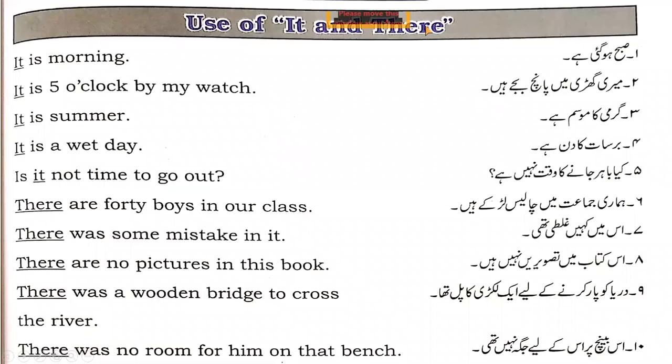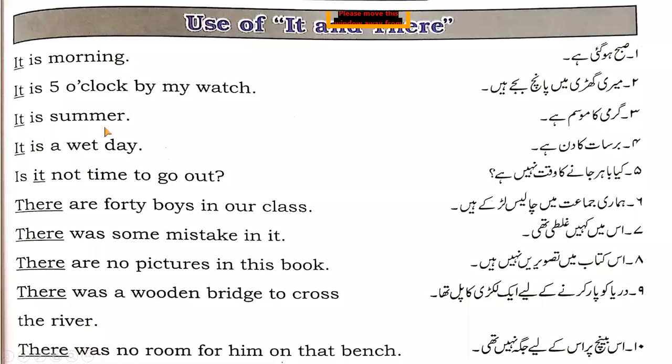Some examples are here. It can also be used to show something, like: it is morning, सुबह हो गई है. It is 5 o'clock by my watch. मेरी घड़ी में 5 बजे हैं. You should remember how to mention the time: 5 o'clock, 6 o'clock, 7 o'clock, 8:30, half past 10, quarter to 10, like that. But remember, use the preposition by: by my watch. Don't write in my watch or on my watch. We always use by for mentioning the time.